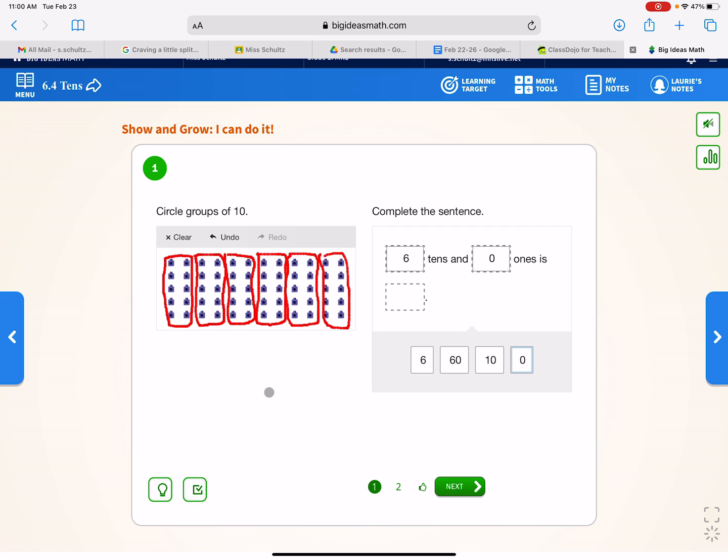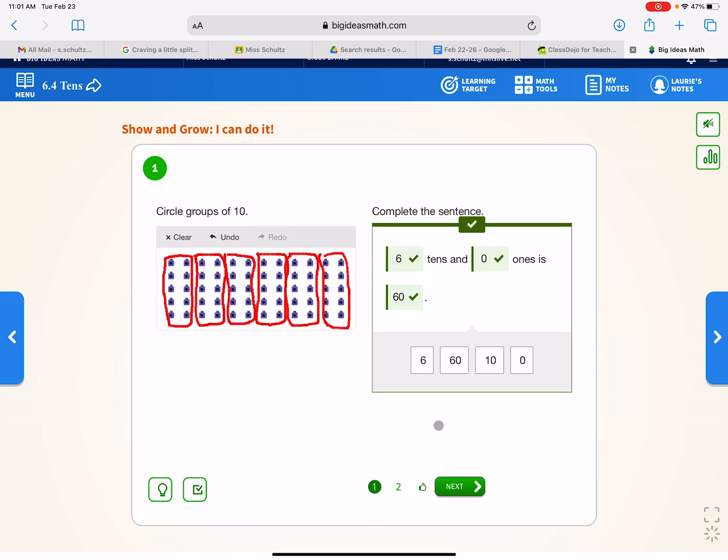Now, do you think it's smart to individually count by ones, 1, 2, 3, 4, 5, and so on? Well, I know you guys know how to count by 10, so this is how we should do it. If we count by 10, 20, 30, 40, 50, 60. Now, wasn't that quicker? We have a total of 60 little blocks. Wasn't it quicker to count by tens instead of counting by ones? In this case, it's very beneficial to learn your tens because that makes counting much faster. So let's go ahead and check our work. And we did all of those correctly.